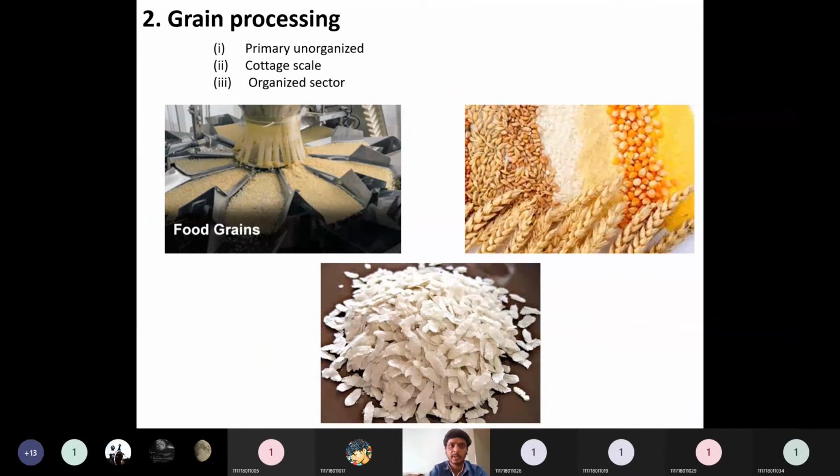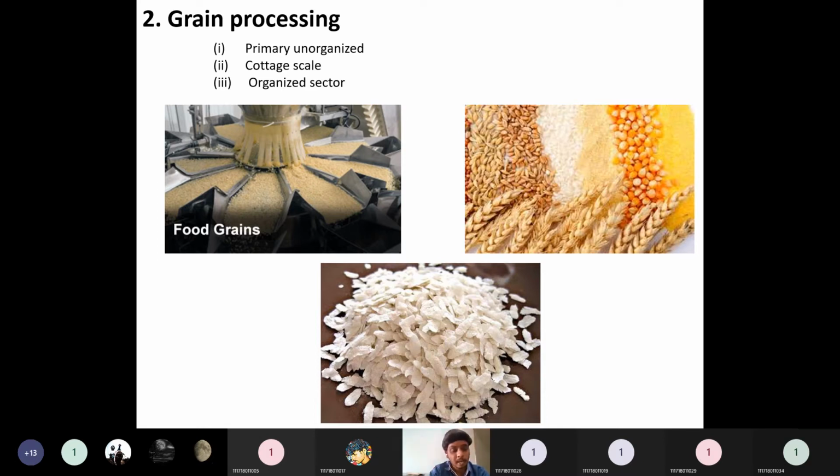One is the primary unorganized. In the primary unorganized, if you see, the small mills will be there, like wheat flour giving mills on the roadside. If you see that one, it comes under the primarily unorganized, they are not at all organized sector.